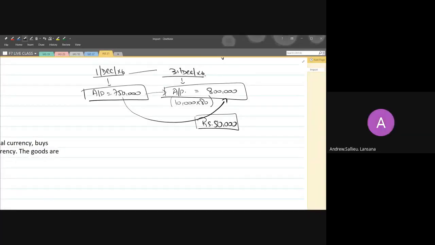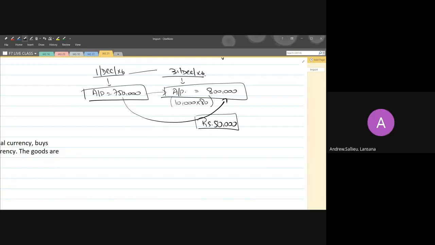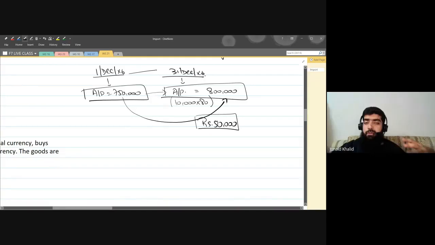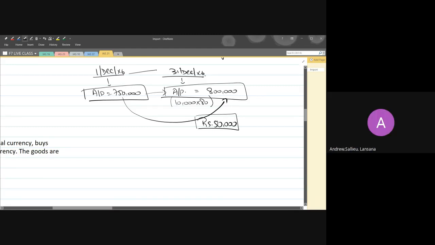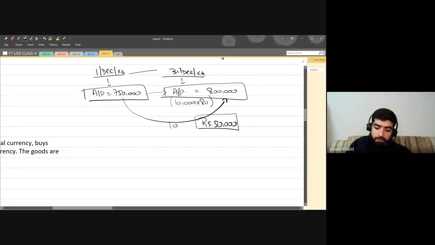Not favorable. It's not favorable. What do you think, guys? Is it a benefit for me or a loss for me? A loss. Is it a gain or a loss? Yes, it's a loss. So what are we going to do?